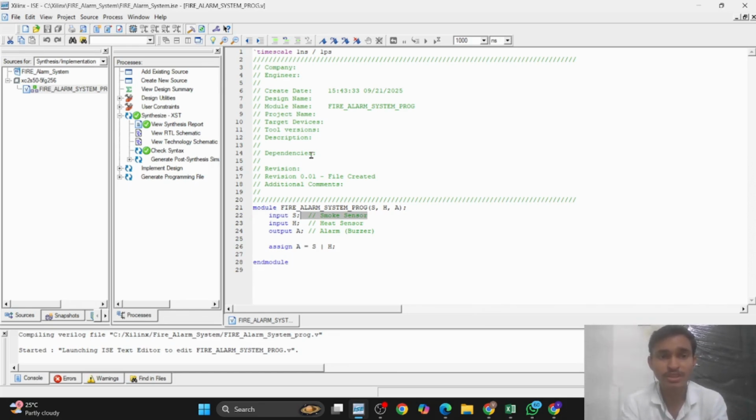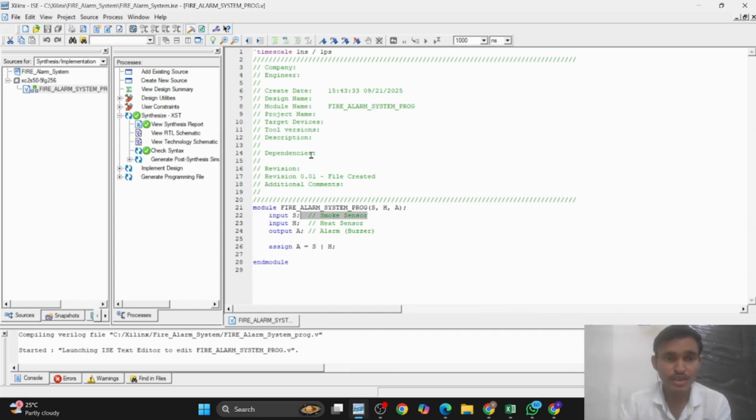So the logic of this system is A equals S OR H. Here I have used an OR gate. This is a combinational circuit, meaning the output depends directly on the current inputs.